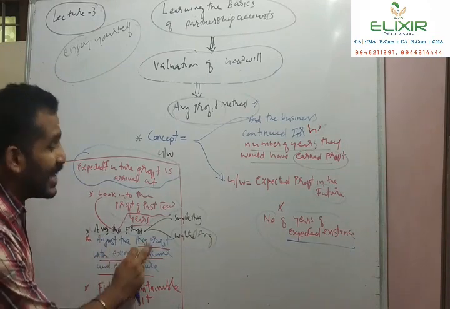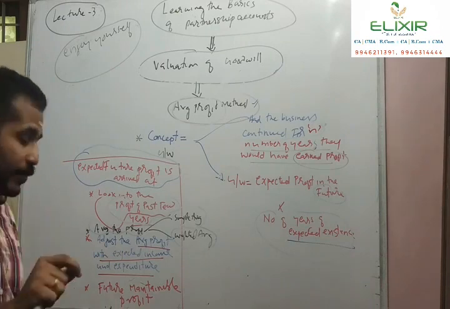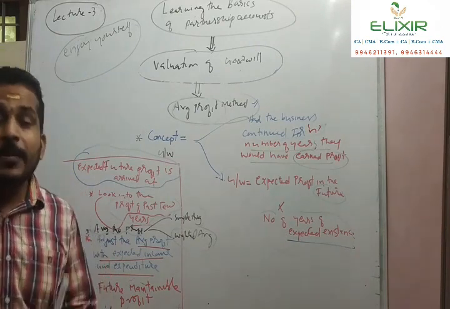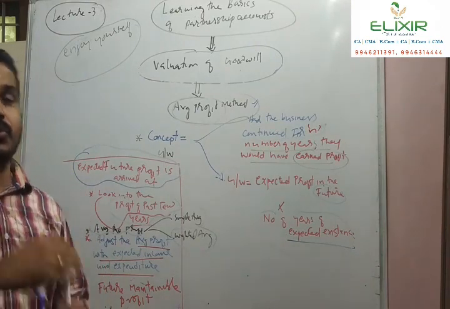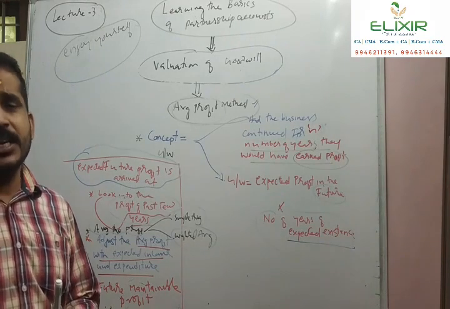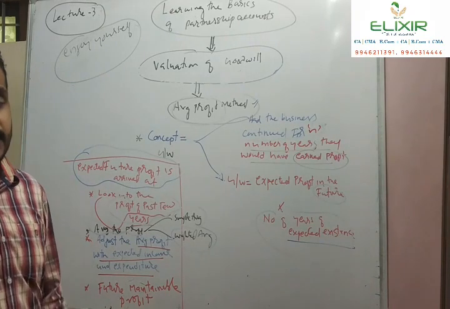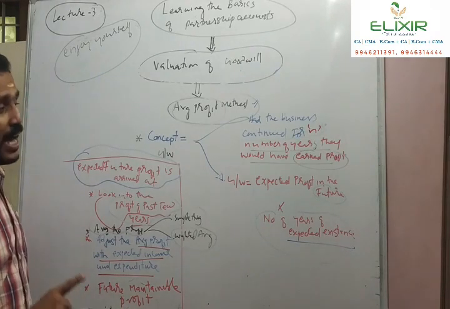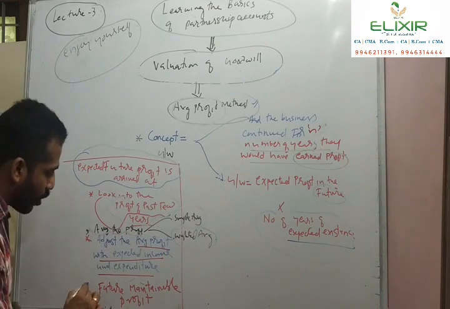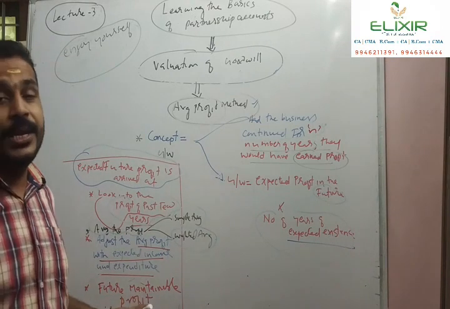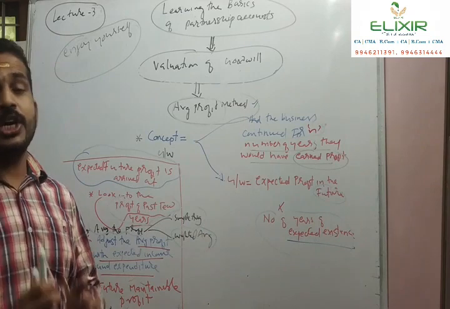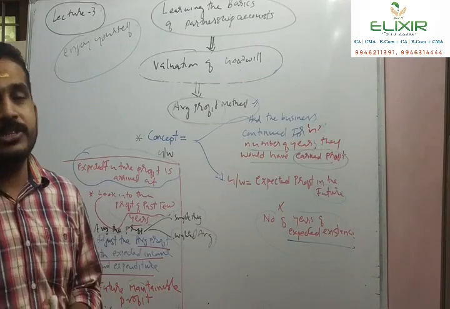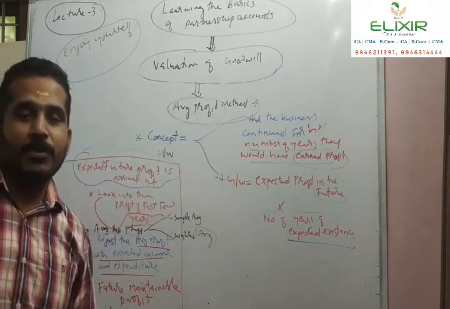Then adjust the average profit with expected income and expenditure had the business continued. The business may expect some recurring incomes, recurring expenses. So it should be adjusted with the average profit. Then we will arrive at the expected profit, which is called future maintainable profit. So this is the simple way of calculation of goodwill under average profit method.